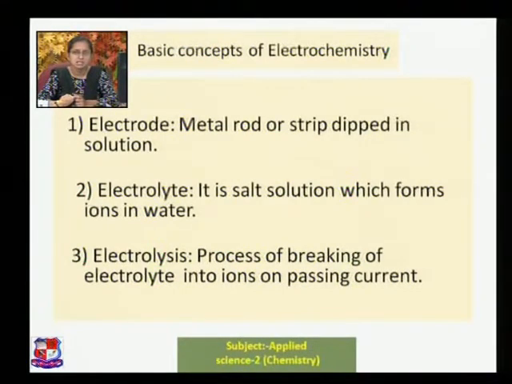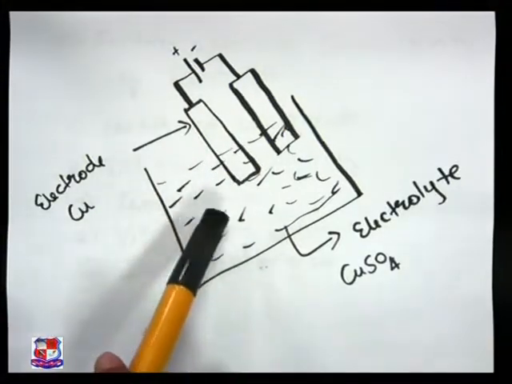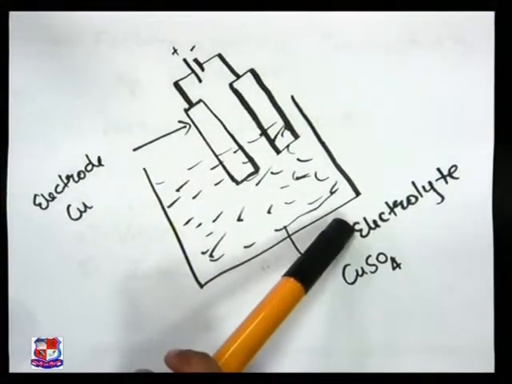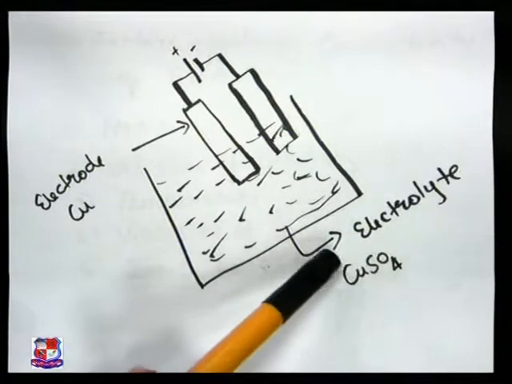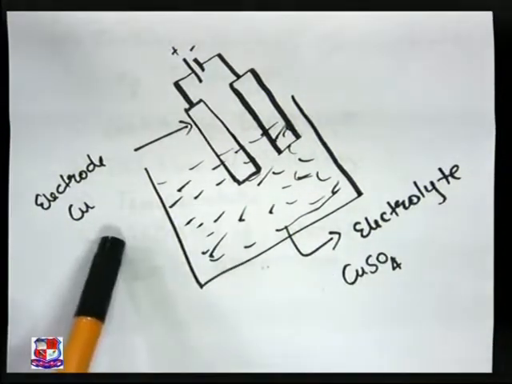Now by these things it is very clear. If you see the diagram mentioned here, you have a metal strip, that is the electrode, and you have a solution, that is a salt solution, that is our electrolyte. For example, we are taking copper sulfate salt solution, and this electrode is our copper rod.